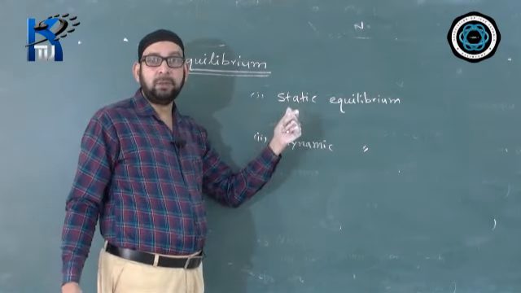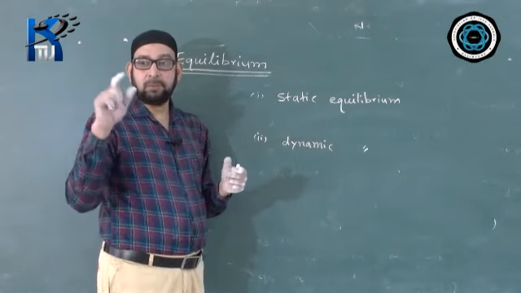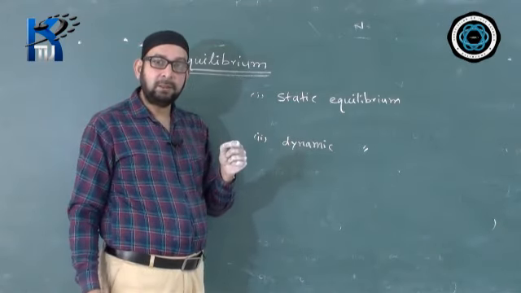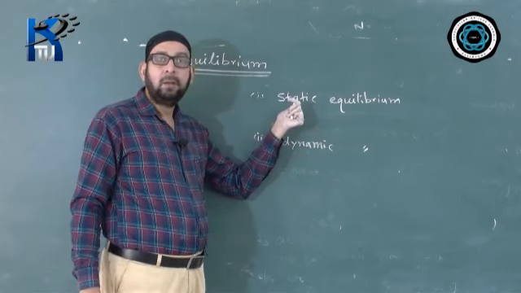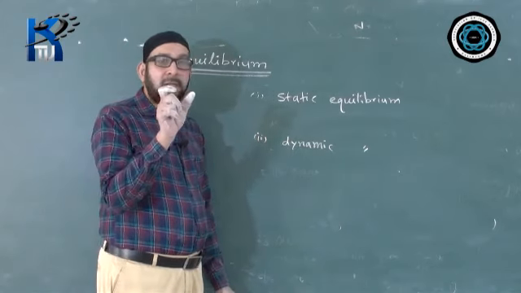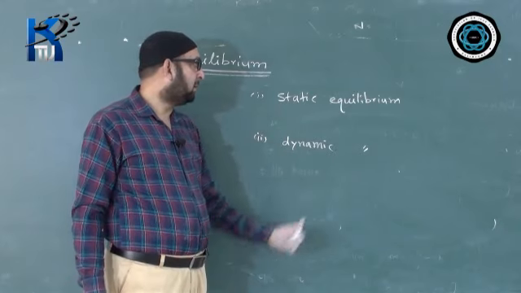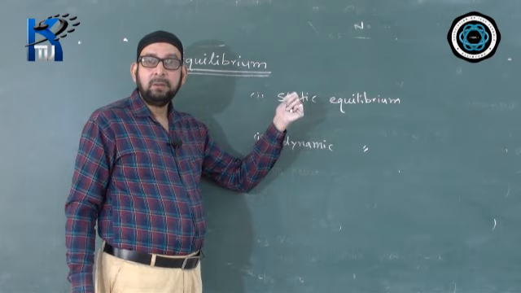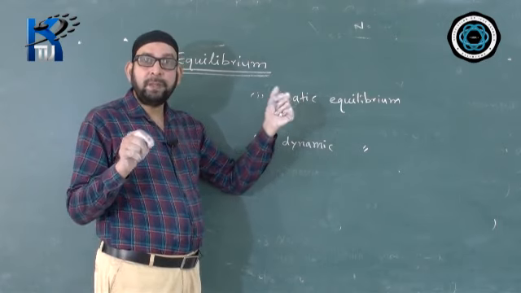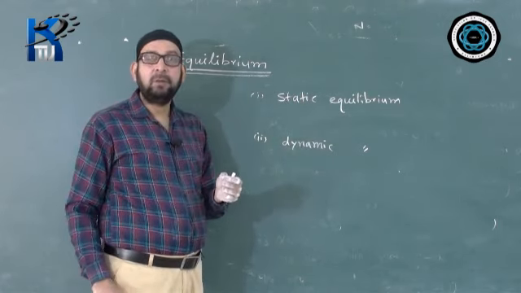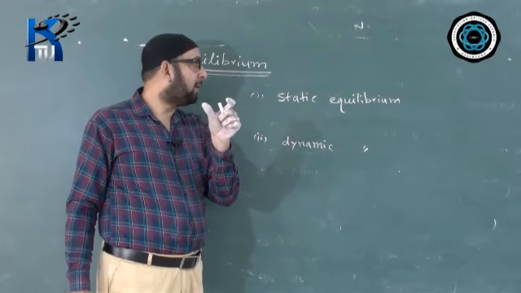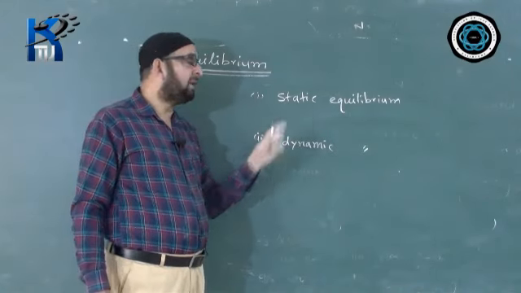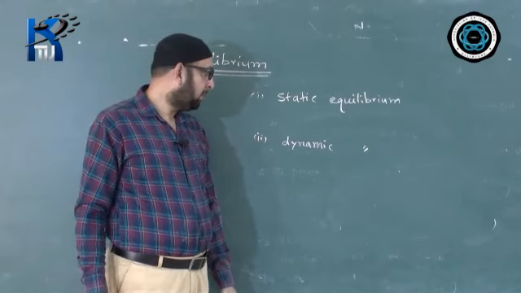They will say static equilibrium, because the moments of forces on both sides are balancing each other. I mean the total moment of force is 0. They had given this question as fill in the blank: beam balance in horizontal position is found to be in dash equilibrium. In the blank you will write static equilibrium.